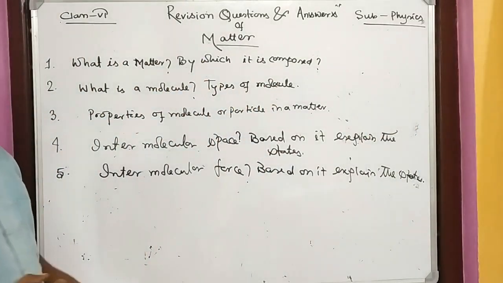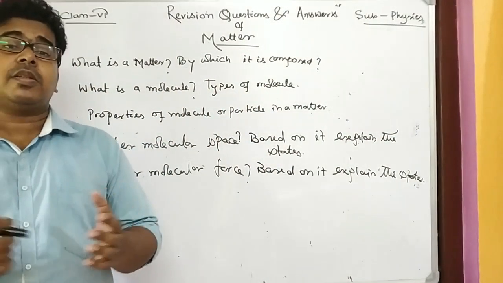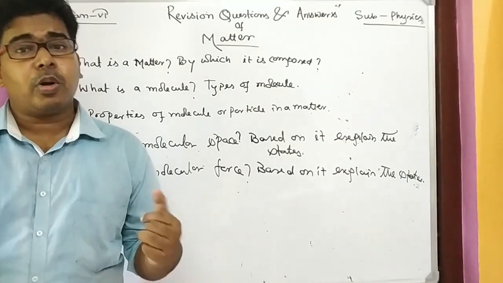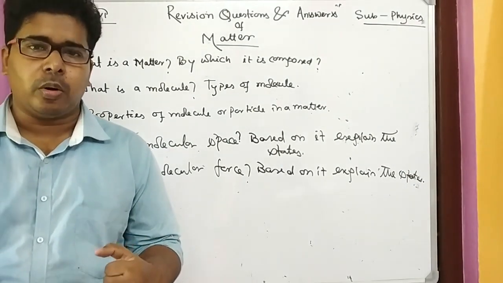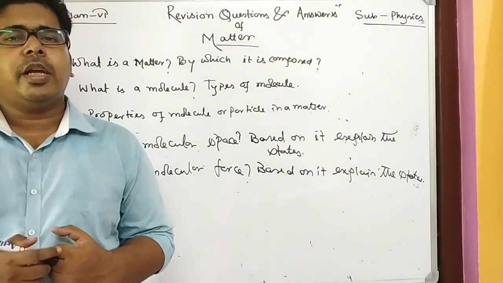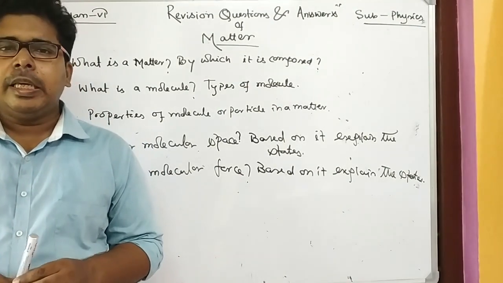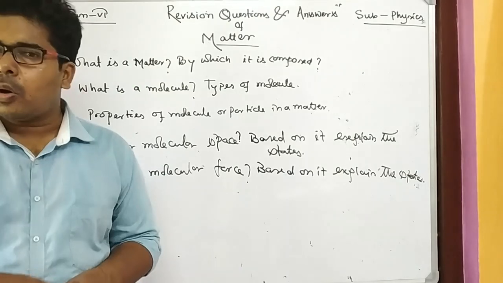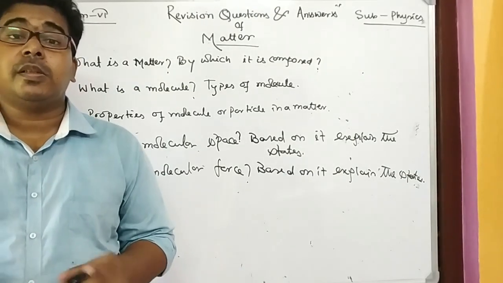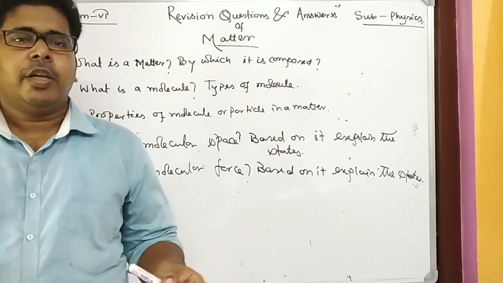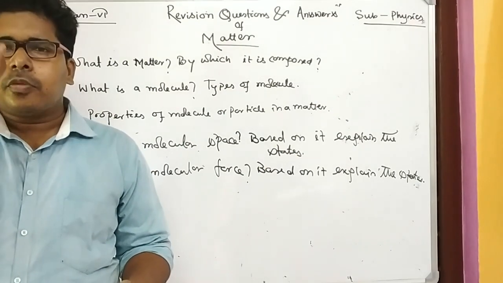We know for solid, the intermolecular force is strong. For liquid, the intermolecular force is less than solid. And for gas, the intermolecular force is negligible. So here also you have to make 3 points.